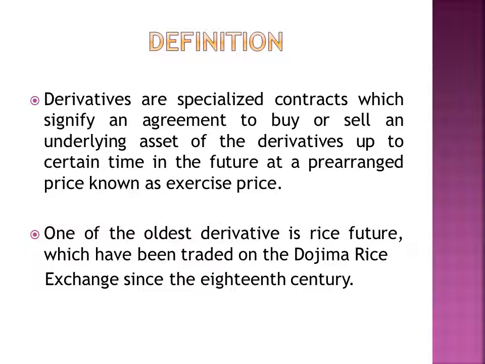it is clear that derivatives are specialized contracts which signify an agreement that we will buy an underlying asset of the derivative in a certain future period of time and at a certain predetermined price, that is, the price is also fixed in advance. The time at which it will be purchased or sold is also fixed in advance, and it is a future contract, that is, we will purchase the derivative of an underlying asset at a certain future point of time and at a predetermined price, that is, we are hedging our risk.